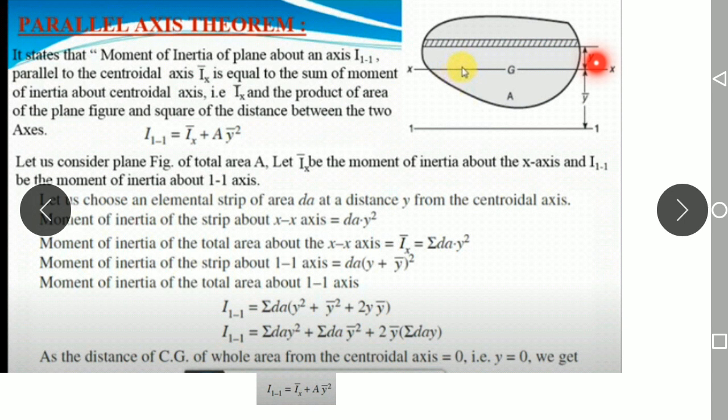Moment of inertia is nothing but what? Area into square of the perpendicular distance. Therefore, area is dA. Clear? Area is dA and the square of the perpendicular distance is y squared. That gives the moment of inertia of the strip about this x-axis.